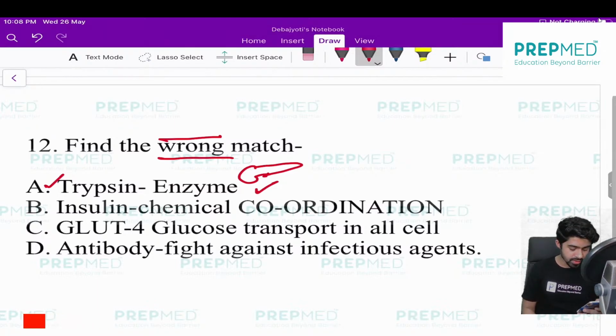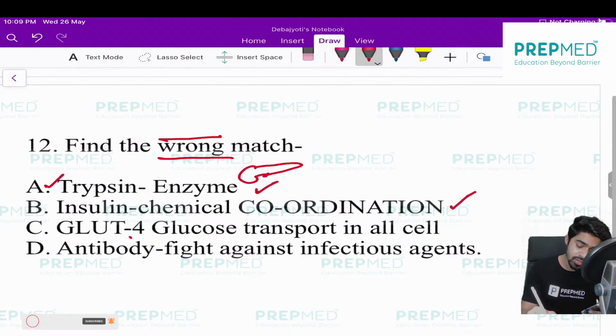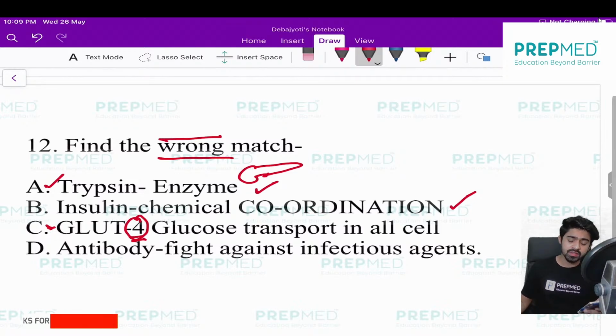Insulin is a chemical substance of chemical coordination. I think you will also agree, because it's a hormone, so obviously it will be a substance of chemical coordination. If I say GLUT4, you have to know the concept: what is a GLUT? GLUT is a glucose transporter. It's a bit different from the sodium dependent glucose transporter because GLUTs do not require any type of support from anyone.